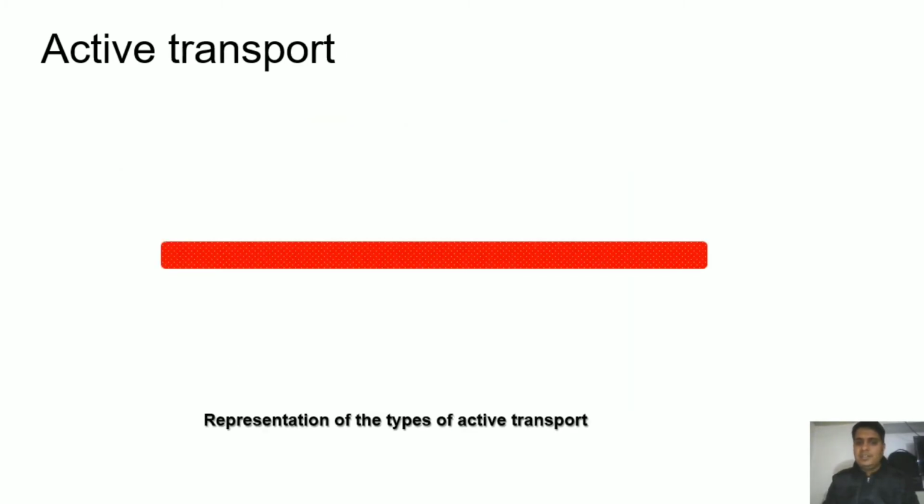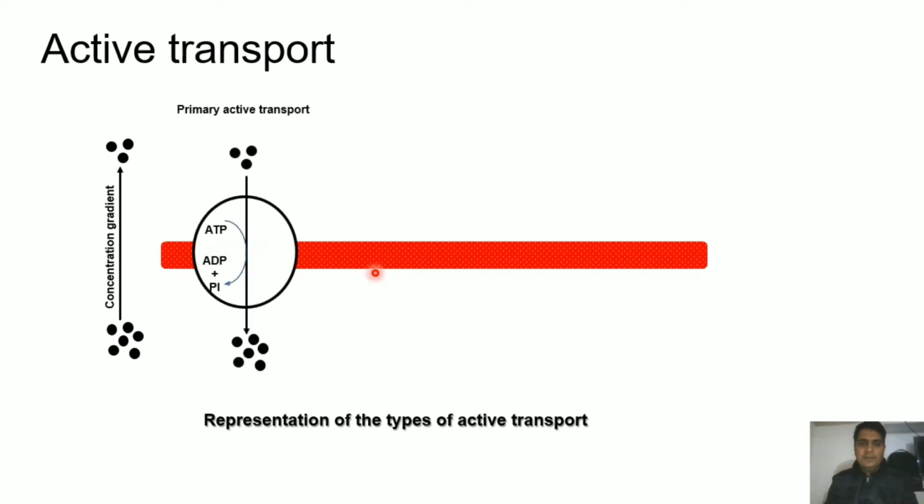Now, a representation of the different types of active transport will be shown here. As you all know, it works against the concentration gradient, so if the concentration gradient is from the lower side to the upper side, the active transport will be from the upper side to the lower side.